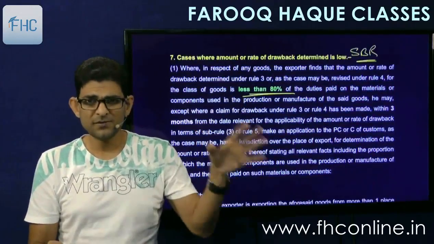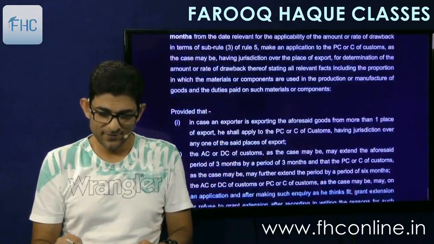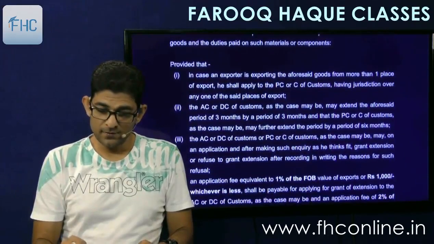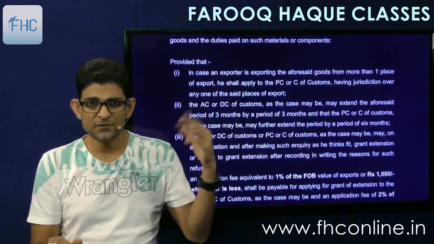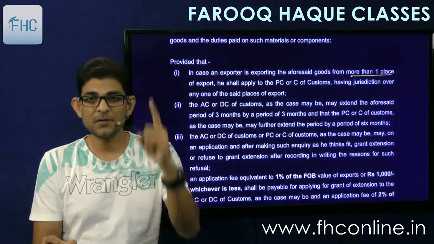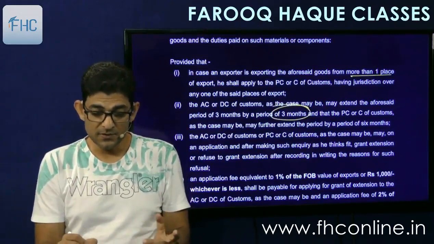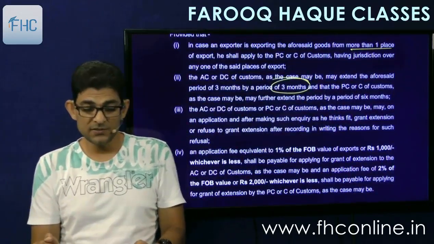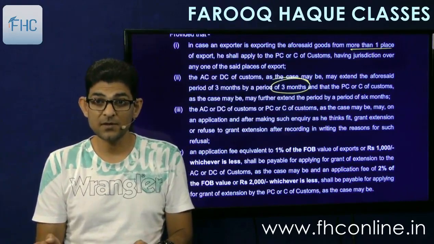So then the whole thing is given, the remaining is language, so you forget about it. You can make an application to PCOC, and the proviso gives the same points as we saw for brand rate: if you are exporting from more than one place, you can make the application at any one place, and the 3 months period can be extended. AC or DC can extend by a further 3 months and PCOC can extend by 6 months.